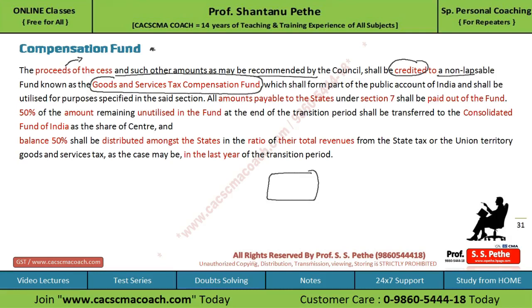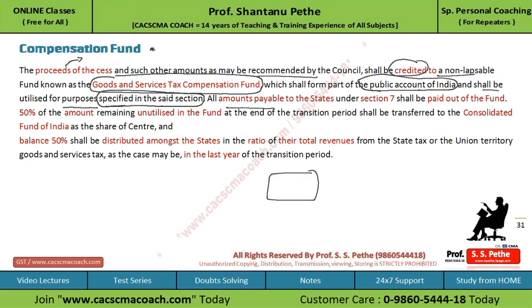So the name of this fund is GST Compensation Fund, which shall form part of the public account of India. These are keywords which you have to remember. It will be a part of the public account of India and shall be utilized for the purposes specified in the said section. That is, there is a specific purpose for using this fund. The government cannot use this fund for any other purpose.